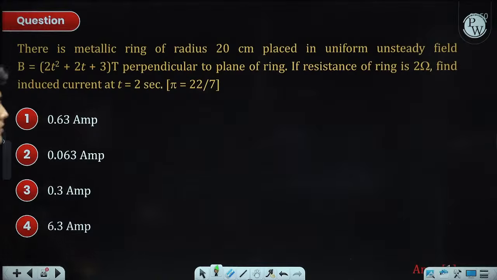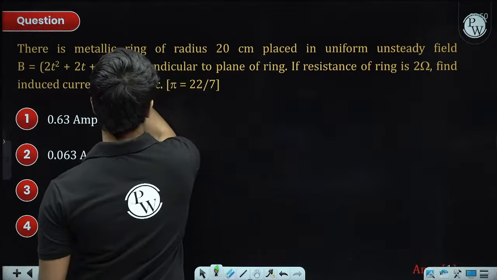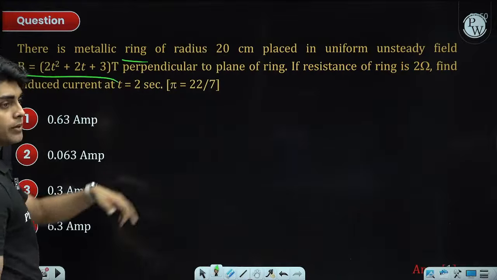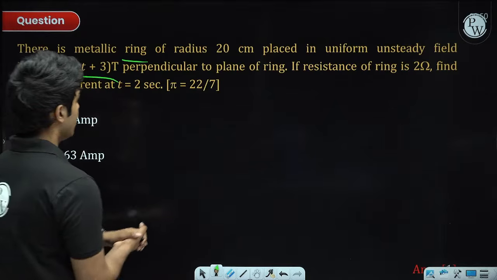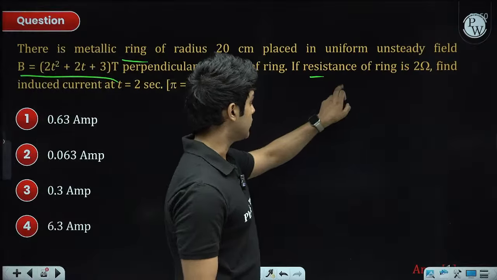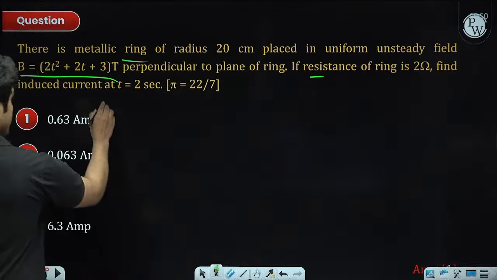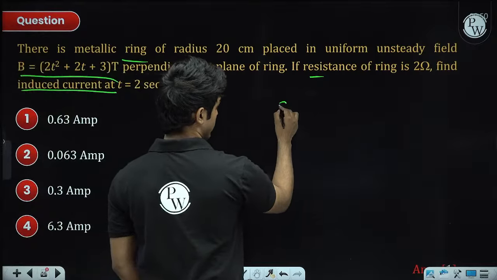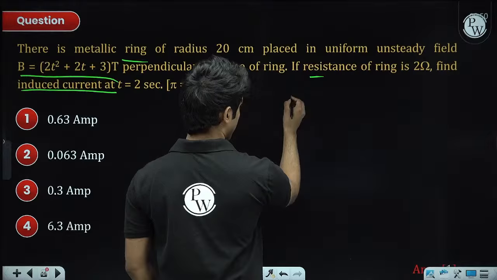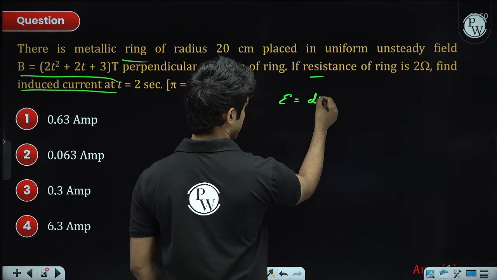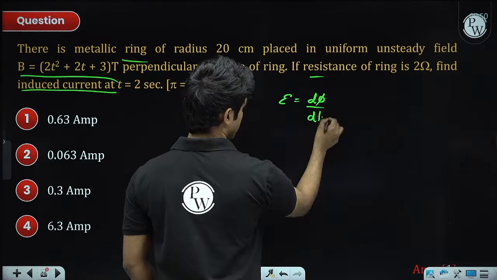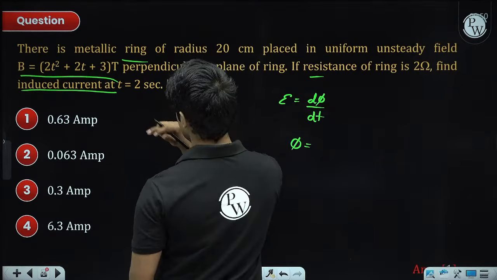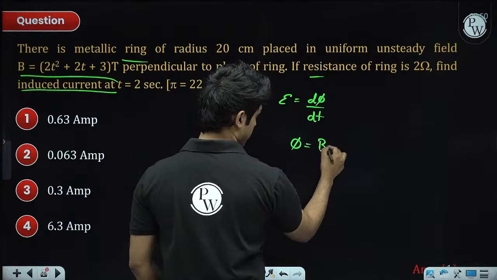Next, we have a metallic ring placed in a time varying magnetic field. So there will be induced EMF, and because of that induced EMF there will be an induced current, and that current is what we have to find. So induced EMF, you can find its magnitude as d phi by dt. What will the flux be? Because the area vector is parallel to the magnetic field, it will simply be B pi r square.